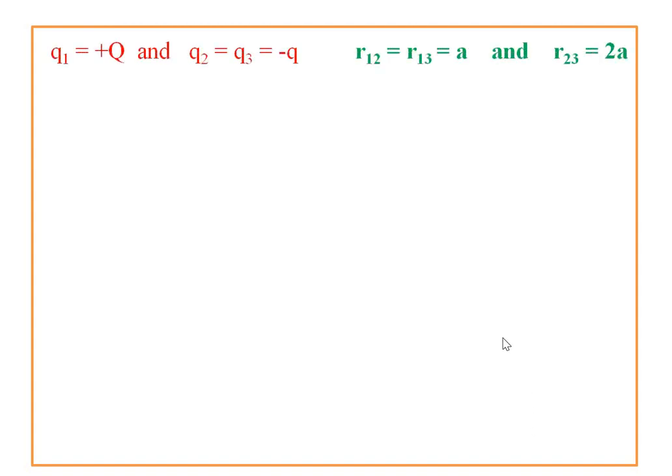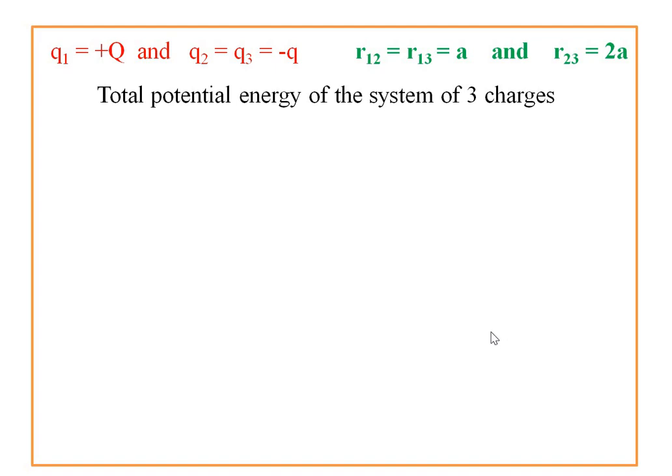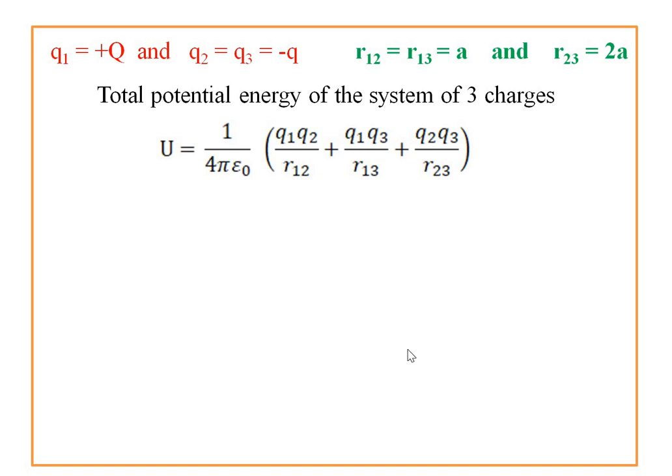This one is the values. Let's see. We know that total potential energy of the system of 3 charges has the formula, capital U is equal to 1 divided by 4 pi epsilon naught into the bracket Q1 Q2 divided by R12 plus Q1 Q3 divided by R13 plus Q2 Q3 divided by R23. So putting these values in this equation, we get